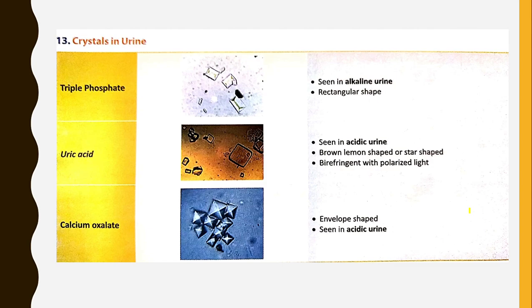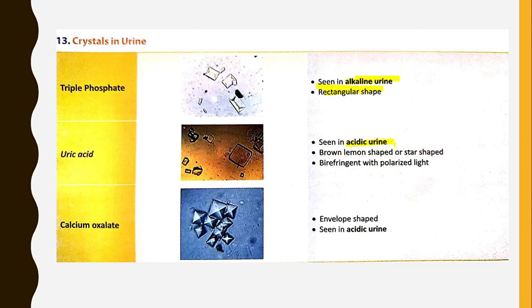Now we'll see crystals in urine. Triple phosphate crystals. These are triple phosphate crystals. They are seen in alkaline urine. They are rectangular in shape. They are coffin shaped. Coming to uric acid crystals, they are seen in acidic urine.